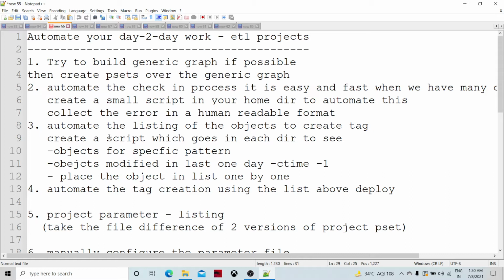So again, you are doing the same thing and investing the time. What you can do is save your work somewhere and automate your things. So let's talk about some points which may be helpful.